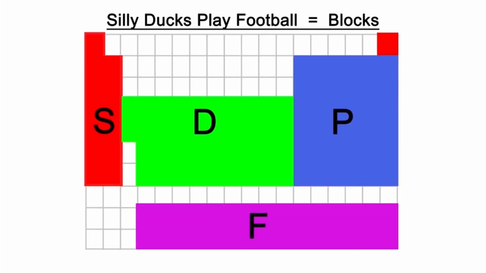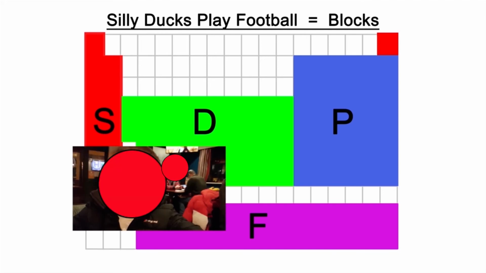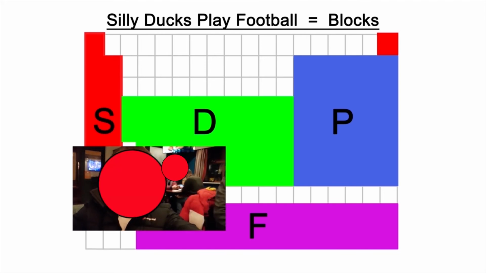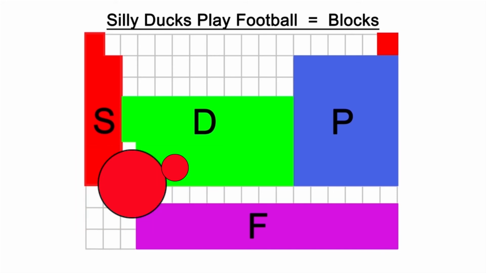We are now showing our periodic blocks and their positions on the periodic table. These are the blocks. S block is coloured red, D block is coloured green, P block is coloured blue, and F block is coloured purple. We use the acronym Silly Ducks Play Football to name the blocks. This is the easy way to remember them. Brilliant.